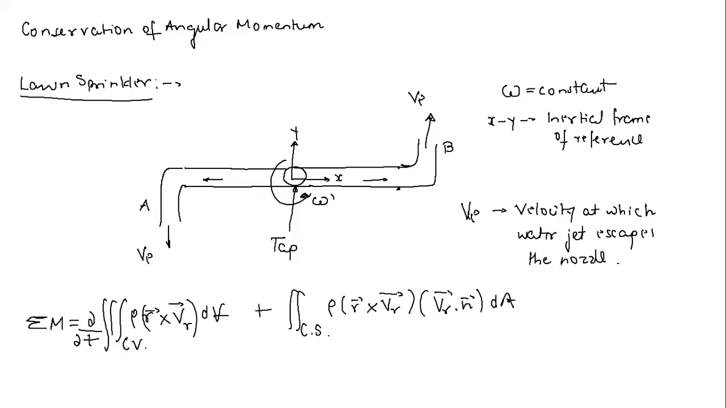So actually I would like to correct here. In this case we will take vr only, the relative velocity, because this control volume, or you can say this sprinkler, is rotating at a constant angular velocity omega. So let me assume a control volume like this. The sprinkler plus the water jet, or you can simply say the water jet which is contained in the sprinkler, is going to constitute our control volume. So is our control volume in this case inertial or non-inertial?